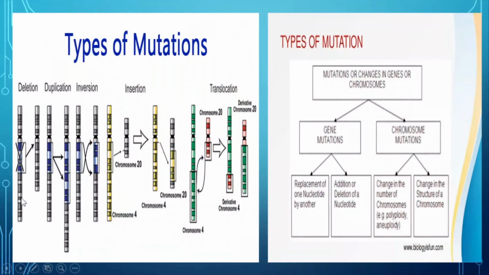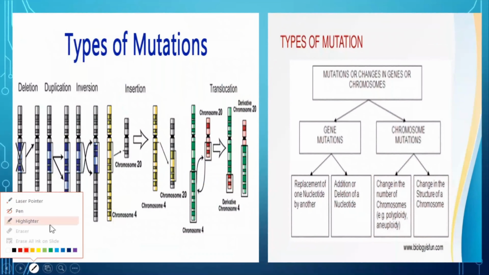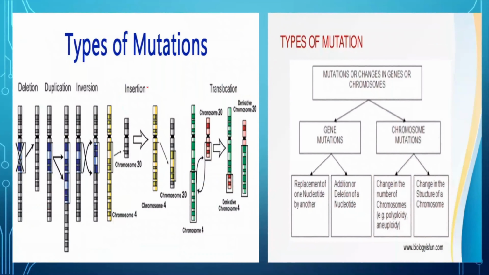This figure is explaining the types of mutation. Mutation is the sudden inheritable change. When it occurs in the sex chromosome, then it will be inherited by the offspring, and if it is on the autosome, then it will not be inherited and it will affect only that person, not his or her offspring.